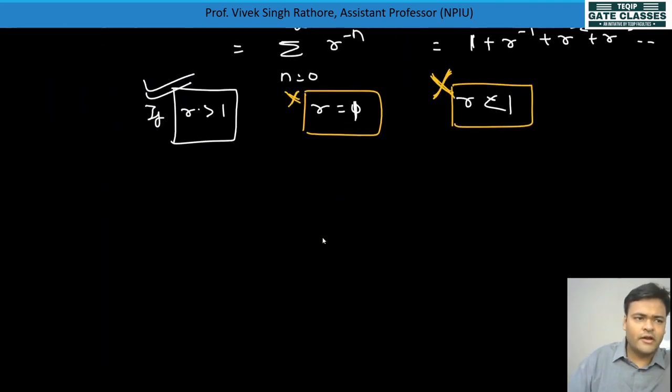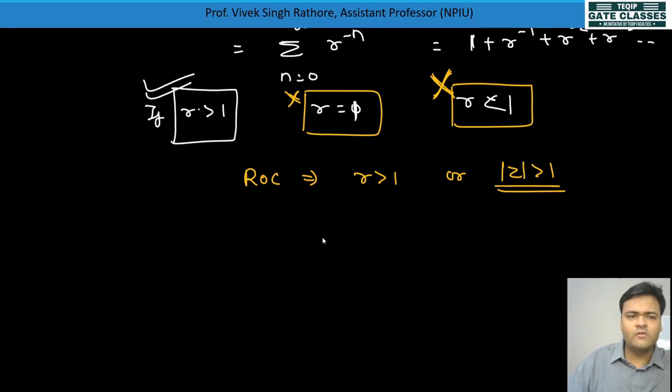So the ROC, the region of convergence, will be r greater than 1, or we can write it as mod of z is greater than 1. This is the region where the signal's region of convergence lies. For this value only we can take the z transform. So let's take the z transform.